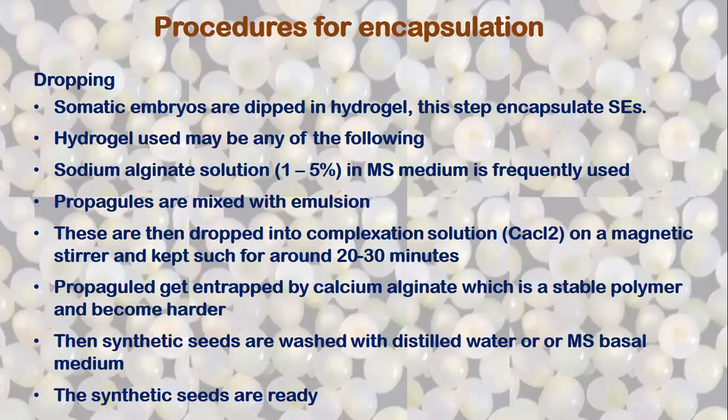Now, the procedure for the production of synthetic seeds. First is dropping. Somatic embryos are dipped in hydrogel. Generally, how do we produce the hydrogel? I told you, let us take the example of sodium alginate. I will share my screen and explain it to you.